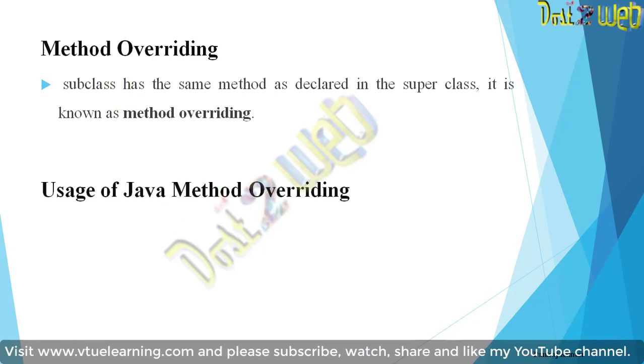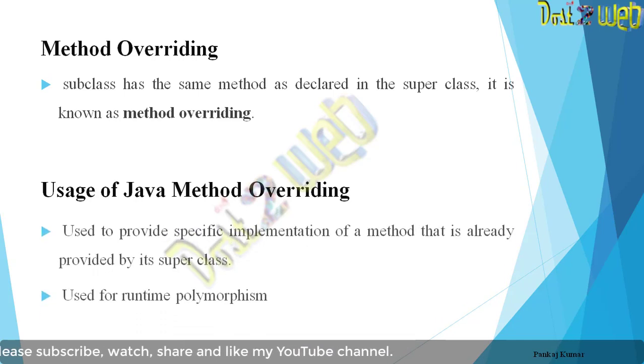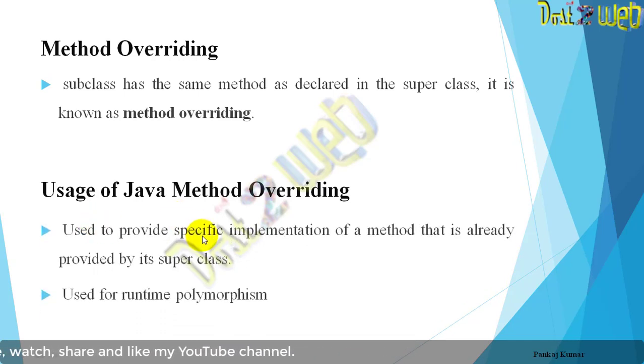Method overriding is used to provide a specific implementation of a method that is already provided by a superclass, and this is used in runtime polymorphism.